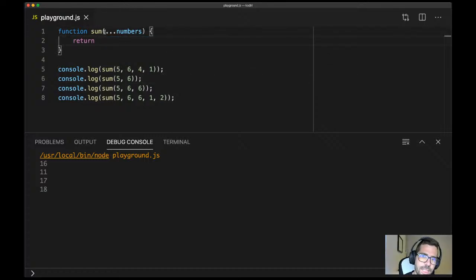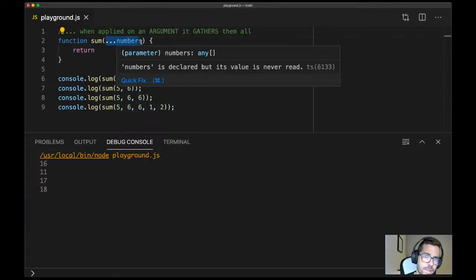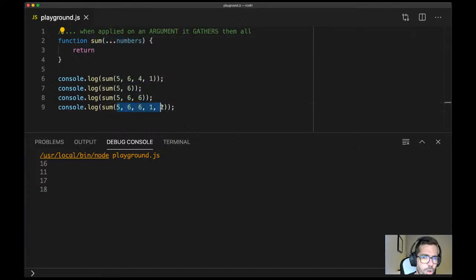You see? Dot, dot, dot. So, dot, dot, dot, when applied on an argument, it gathers them all. What does gathering mean? It means that we don't know if we got 1 argument, 2 arguments, 3 arguments. It will gather them all. So numbers will contain all the arguments.